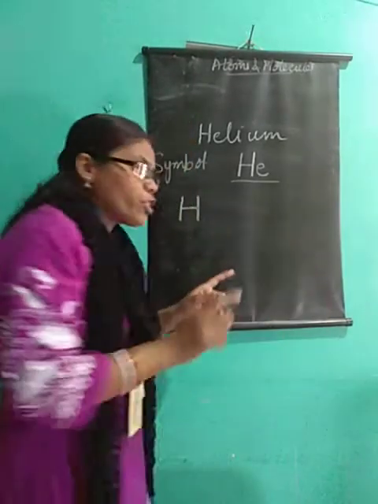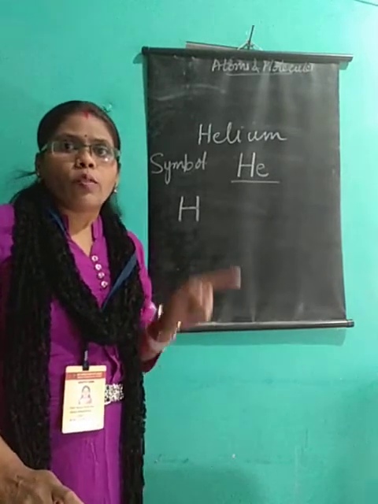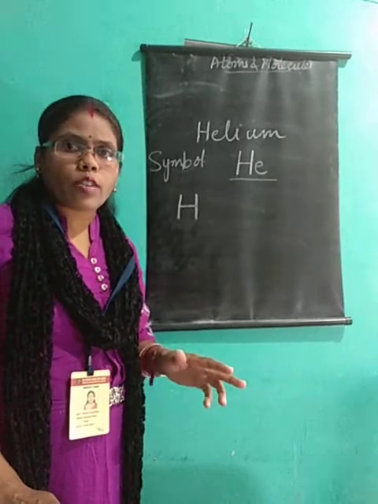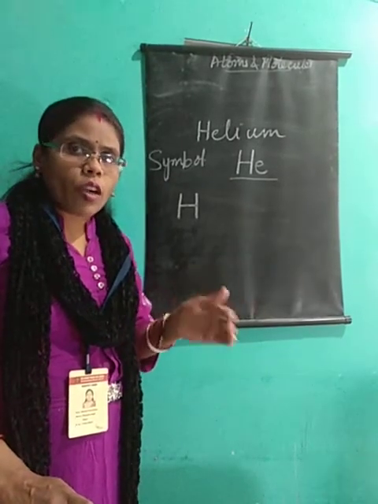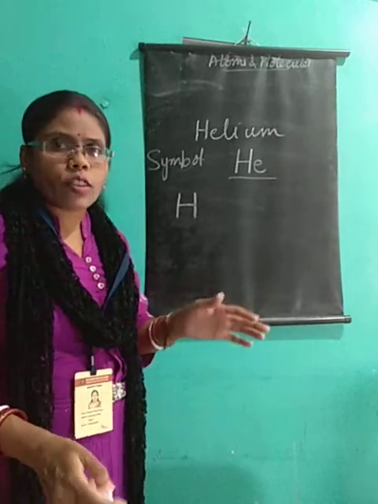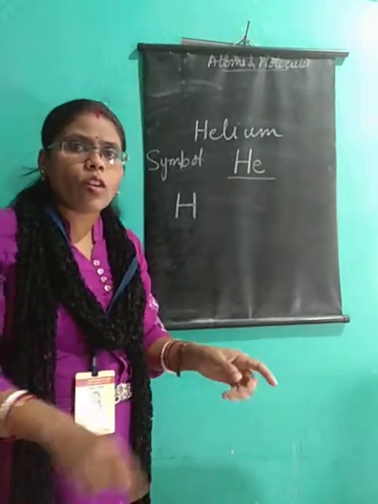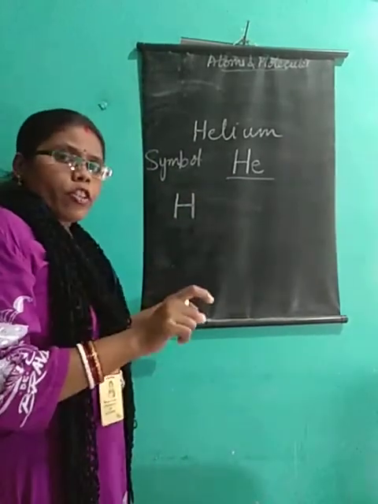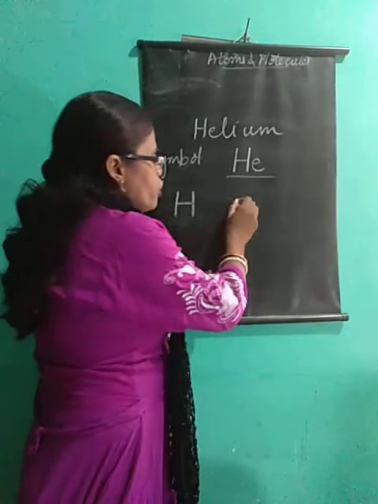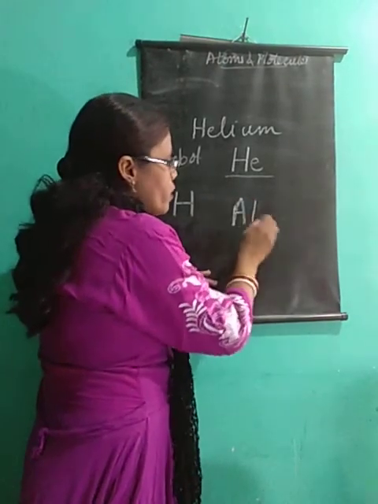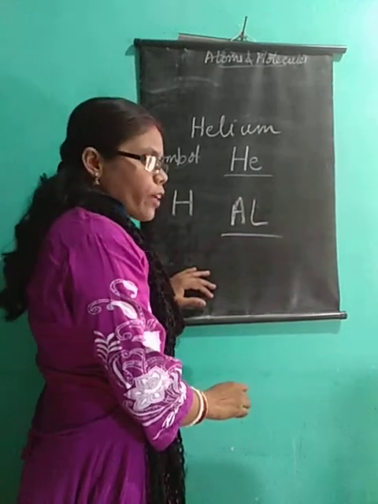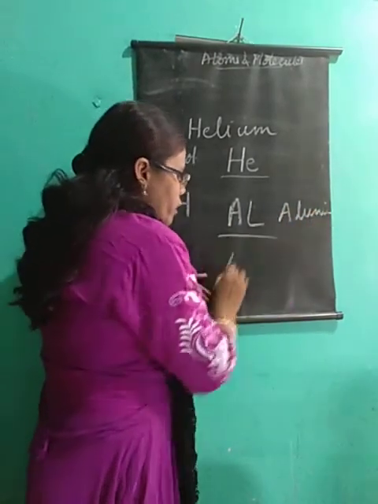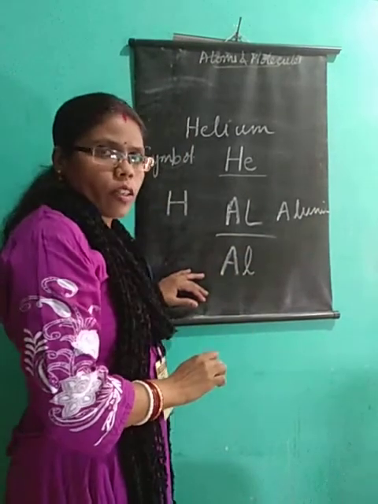Now, be careful children. I am telling you again and again: when I mention it is capital, it is capital. When I mention it is small, it has to be small. Particularly because sometimes your writing is not very clear, you use some different styles. So stop using all those styles. Here you should be very particular about capital and small. Like, many students write Al this way to represent aluminium. It is not that. The l has to be a small l only.